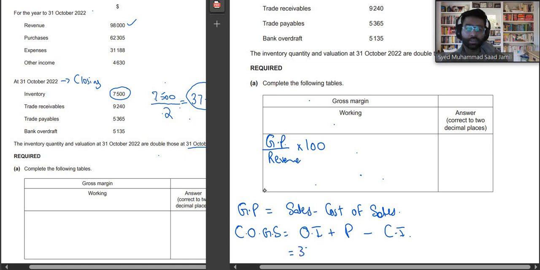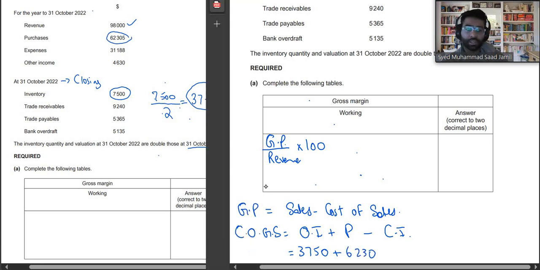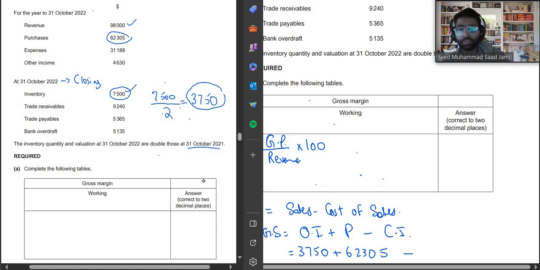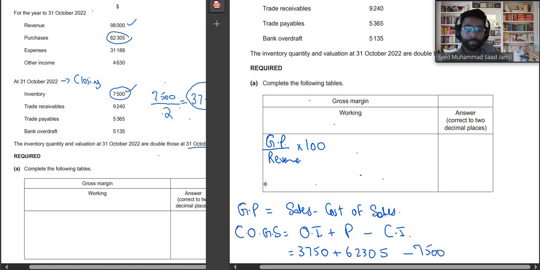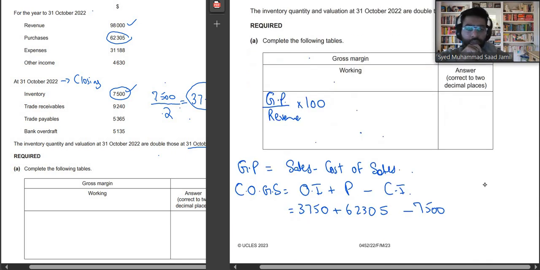So 3,750 plus purchases. These are our purchases, 62,305. And you subtract from it your closing inventory, which is 7,500. Okay. Now 3,750 plus 62,305 minus 7,500. So your cost of sales is 58,555. Okay. So cost of goods sold, let me check over here, is 58,555.